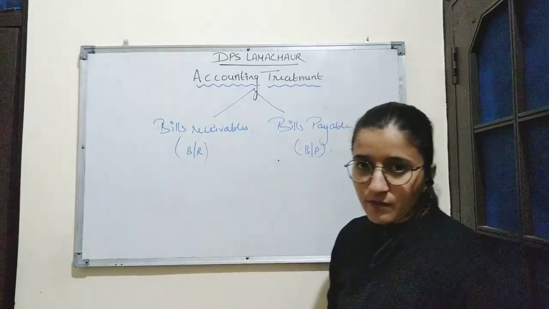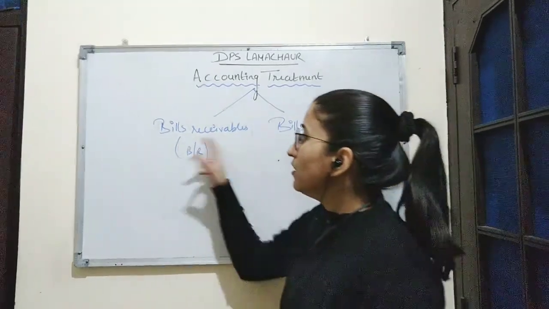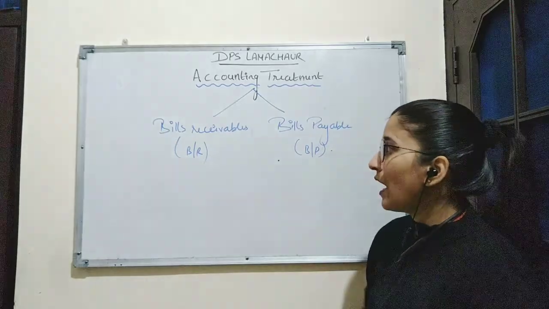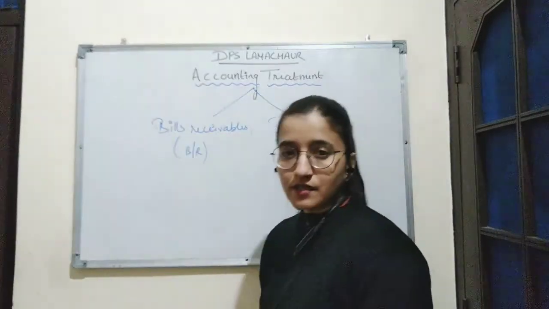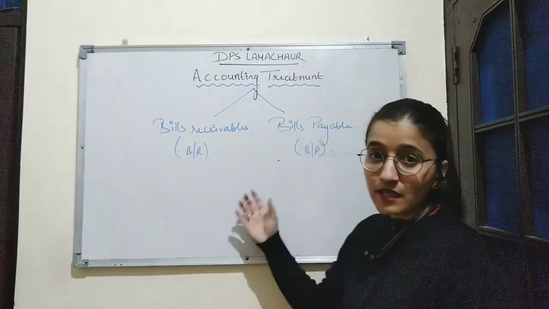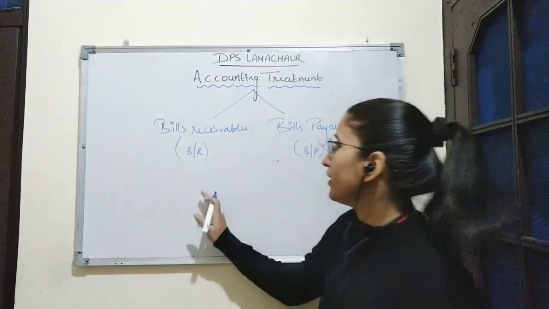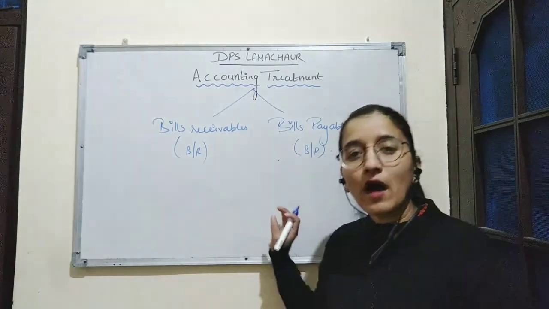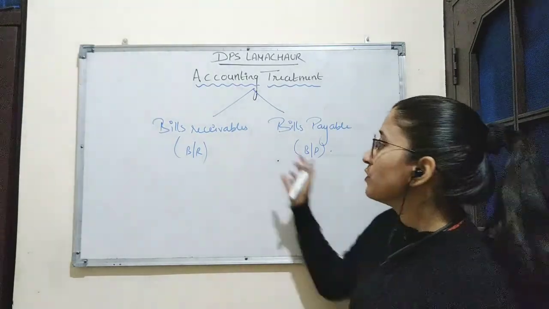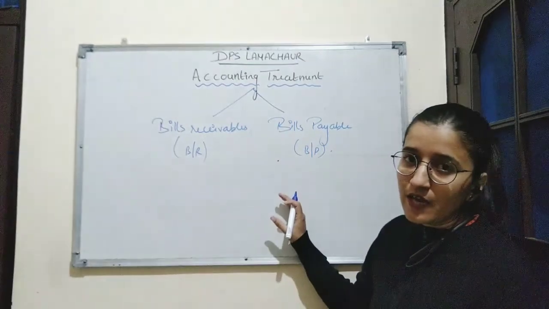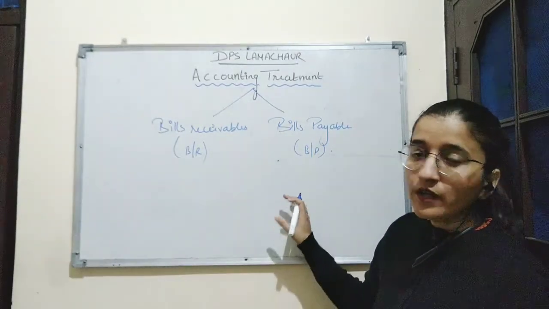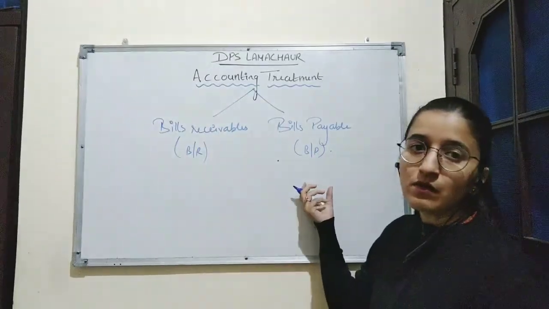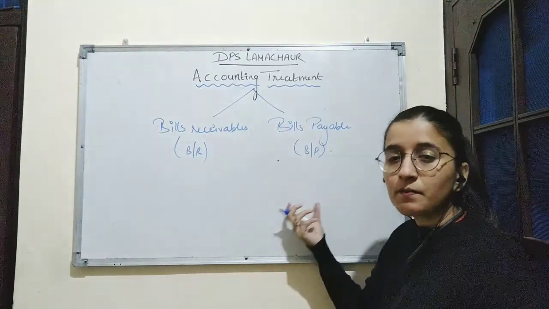The drawer draws the bill and gets it signed by the person who is liable to pay the amount, and for the drawer this bill is considered bills receivable. Second is bills payable. Here the person who has to pay the amount of the bill to the drawer is considered the drawee. The drawee signs the bill and gives it to the drawer. For him, this bill will be considered bills payable.